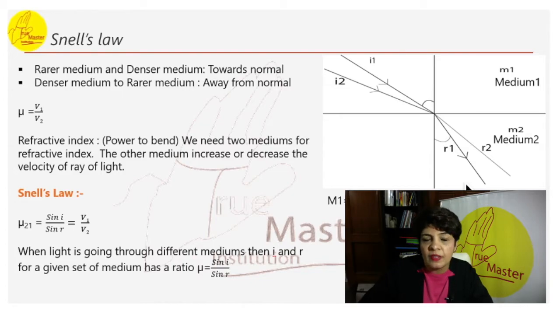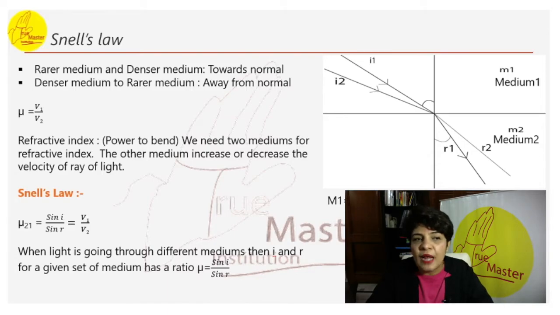And if the first medium was denser and this was rarer, then it will move away from the normal. From this normal, it will move away. Okay. In the first case, rarer medium to denser medium, its speed decreases or it slows down. In the second case, denser to rarer medium, the ray's speed increases.